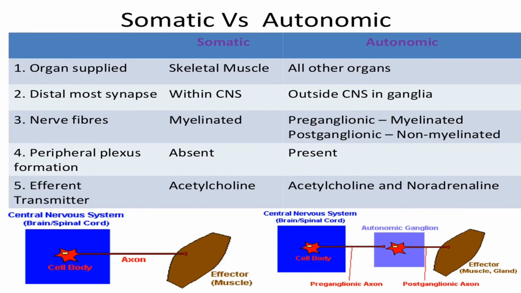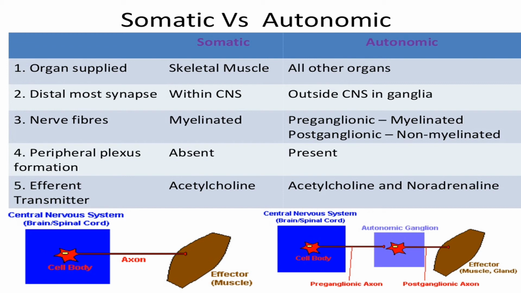Now let's move forward to comparison of somatic and autonomic system. So the main difference between the somatic and autonomic system is in what target tissues are effectors. So somatic responses are solely based on skeletal muscle contraction, while the autonomic system targets again our organ system or our internal organs, the cardiac and the smooth muscle, as well as our glandular tissues.